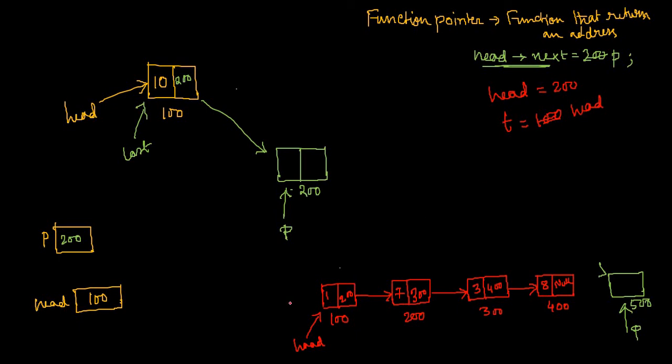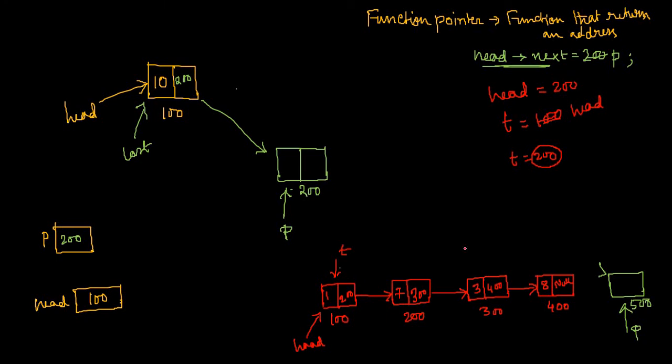So after writing t equal to head, what should I do? Now t is pointing to this head. Fine. But now my goal is to reach over here. That means next time t should be 200. Now how will I get 200? I will get this 200 from the next part of the node pointed by t right now. Writing 200 is not possible because you cannot hard code it.